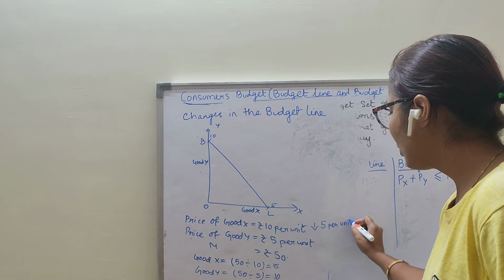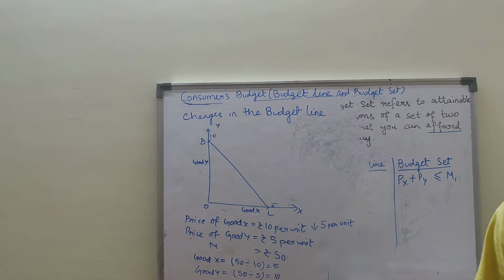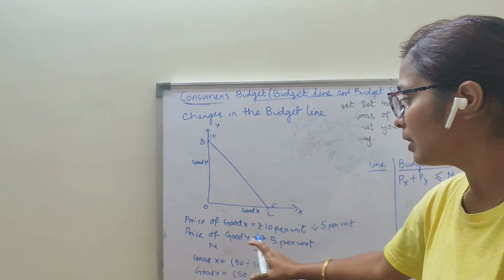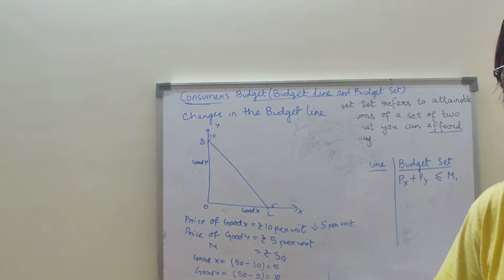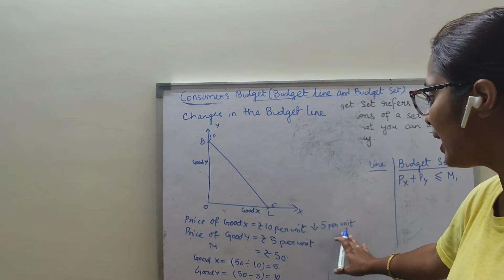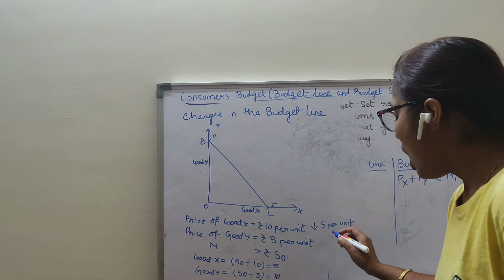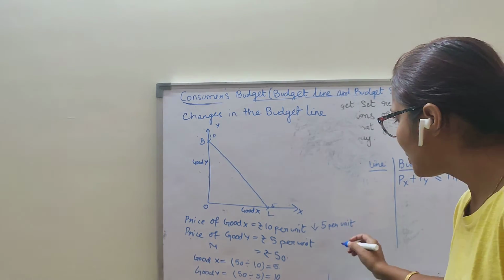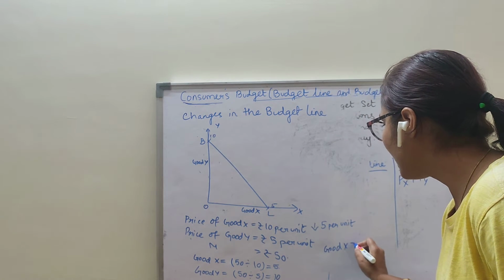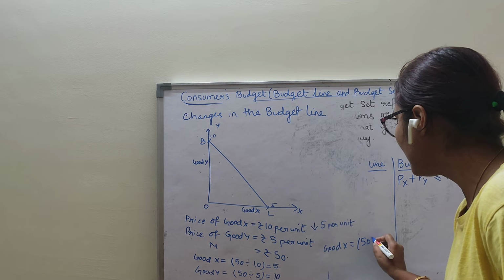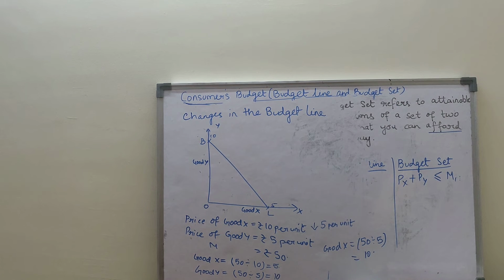If the price of good X falls from 10 to 5, other things remain the same. That is, the price of good Y is rupees 5 per unit and the income is the same, rupees 50. Only the price of good X falls from 10 to 5. Now how much quantity of X can I purchase after that? 50 divided by 5, that means 10 units of X I can purchase.